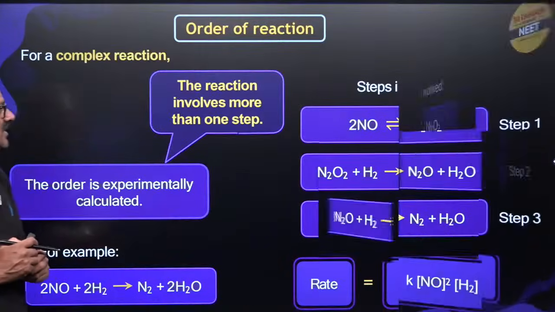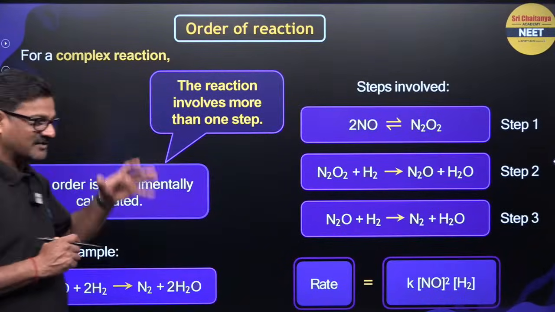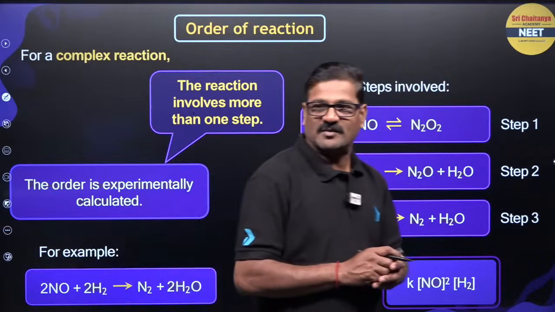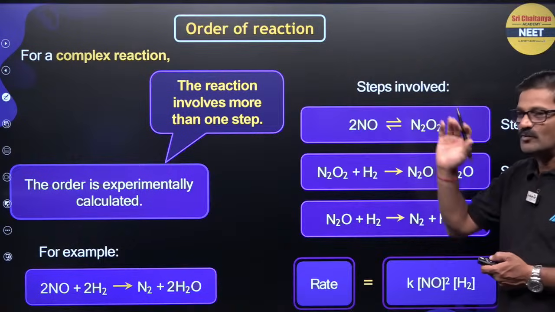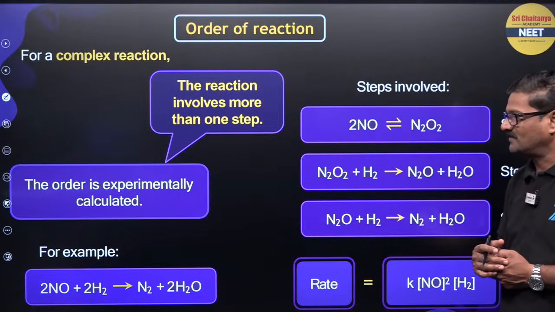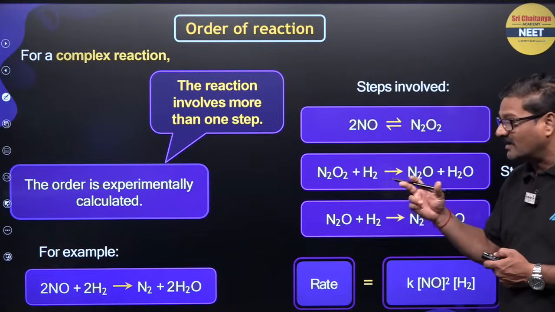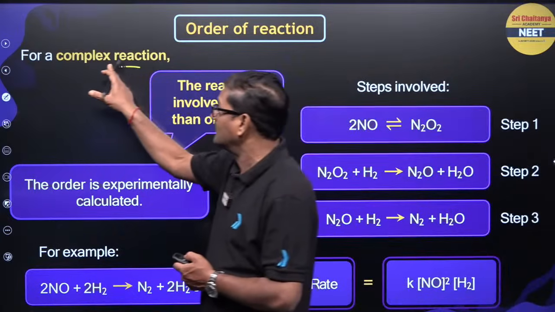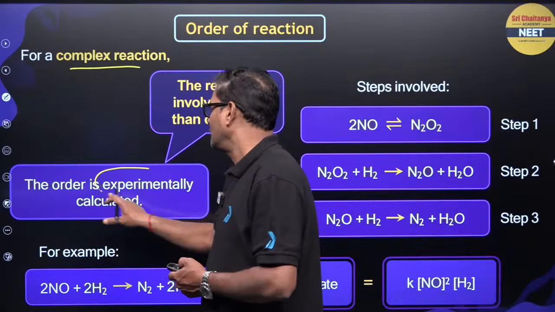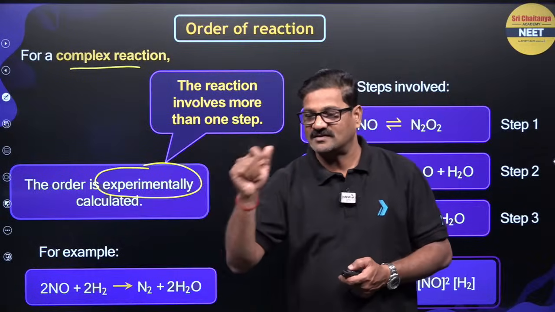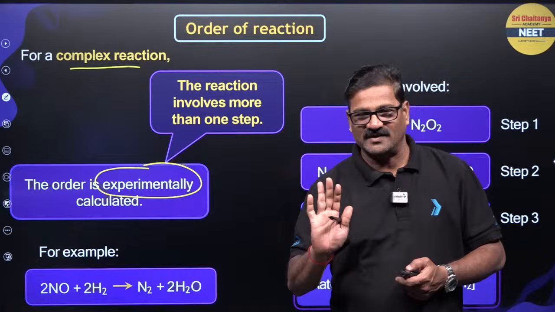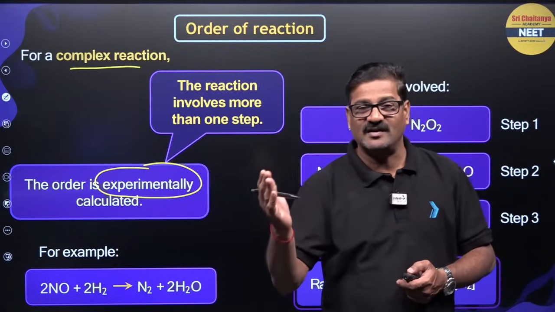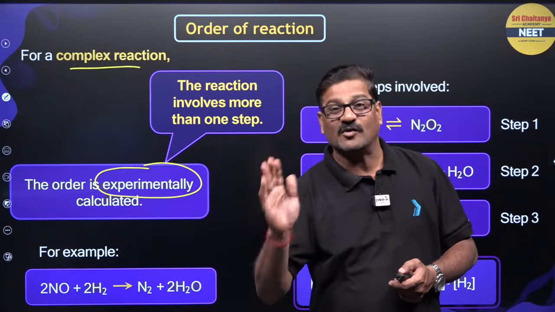Now, let us talk about a complex reaction. A reaction that involves more than one step is called a complex reaction. The order is experimentally calculated for a complex reaction. Most of the reactions may not be elementary reactions, they are complex reactions.